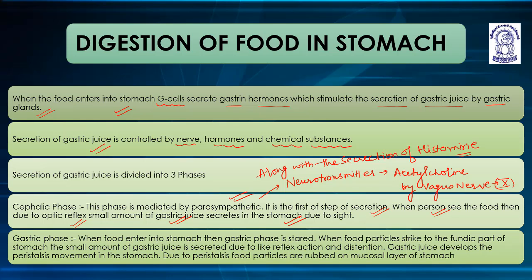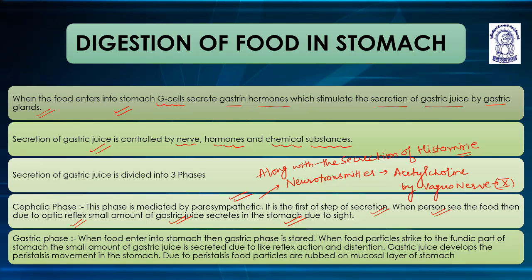Because of the secretion of histamine and the acetylcholine, which is secreted by the vagus nerve, the parasympathetic nervous system gets activated. Because of this parasympathetic nervous system, the gastrin hormone initiates the cephalic phase, or the starting phase, of the chemical digestion of food. Is this clear?